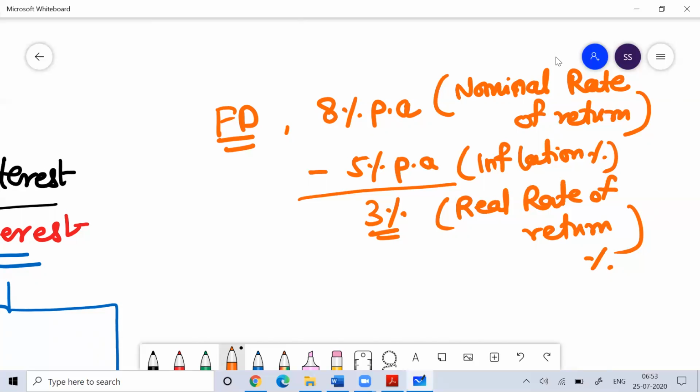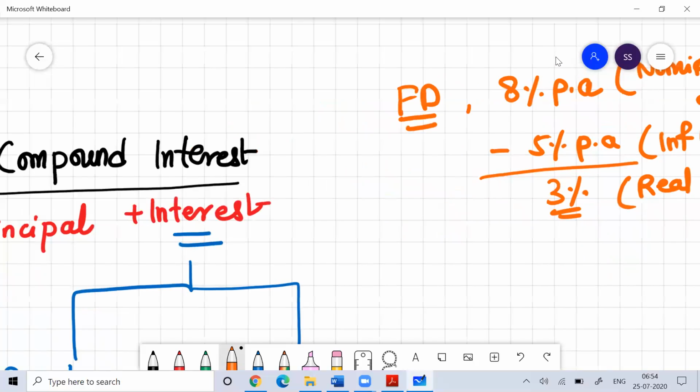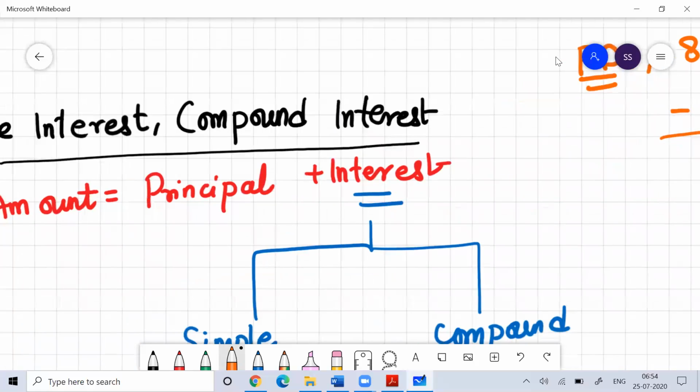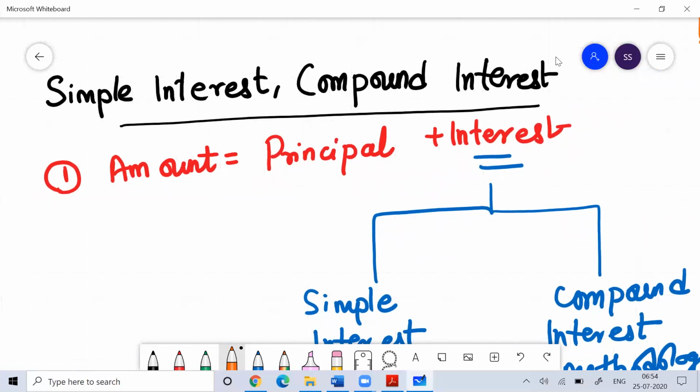So I hope you are getting the picture that whatever we earn, and whenever we have a financial dream, we need to save some part of our money. And whenever we do investment, the money we put for investment purposes is called principal. The value you get on that money is called interest, and the sum total of the final value you're getting is called amount.